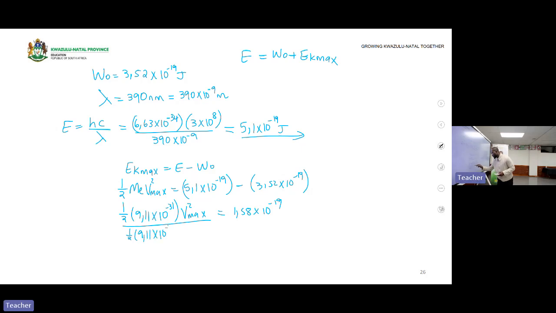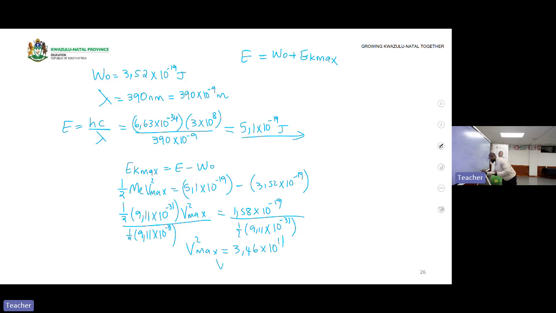You want to isolate V squared max, so divide by half times 9,11 times 10 minus 31. You are correct if you first simplified this to 4,56 times 10 minus 31. Still correct. So V squared max will then be 3,46 times 10 to the power of 11.